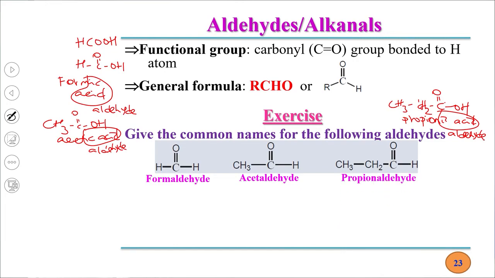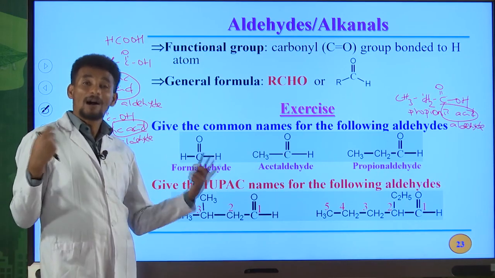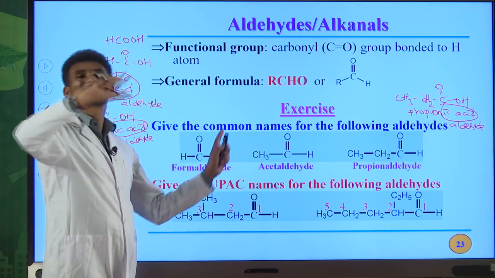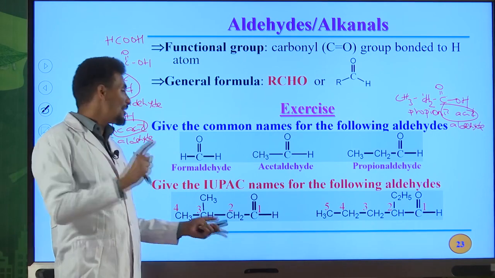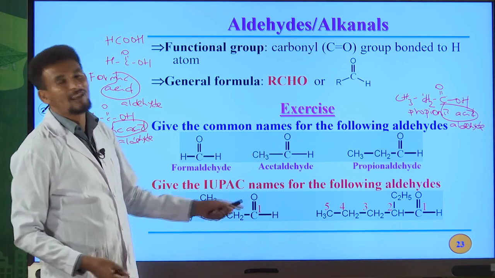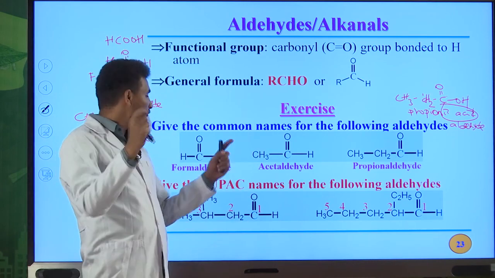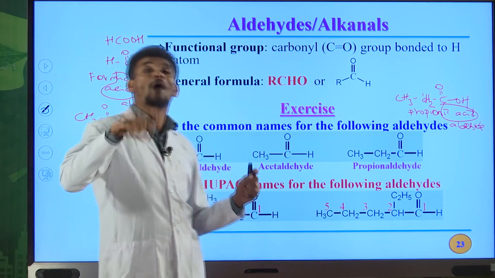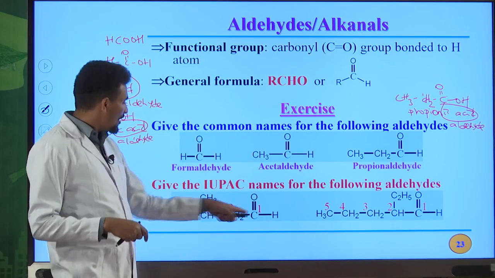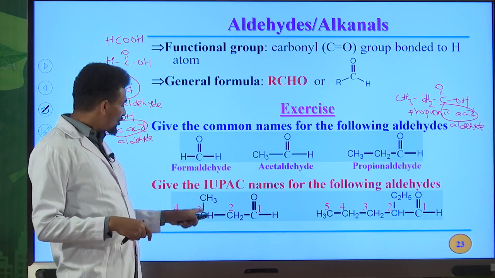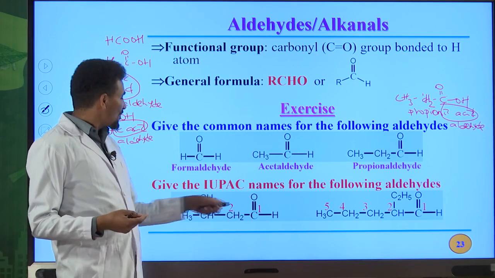Okay, another one is the IUPAC names for aldehydes. In the case of IUPAC names, you must first select the longest continuous chain. The numbering system of aldehydes is really very easy, because the carbon to oxygen double bond, by convention, must have C1. This is carbon number 1. To write the IUPAC name for this compound, we have a methyl group on the 3rd position. Therefore, the IUPAC name for this aldehyde is 3-methyl.